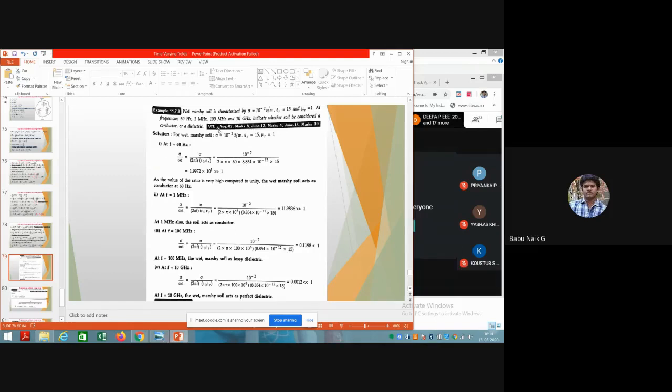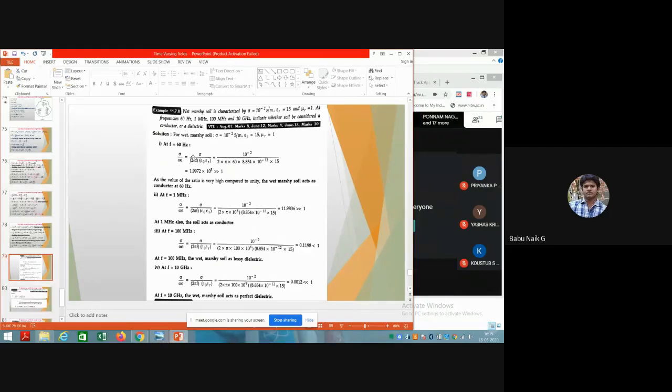Now let us calculate for each of the frequencies, starting at a frequency of 60 hertz. We need to calculate whether this is a conductor or a dielectric. For this we know the ratio of the conduction and displacement current, that is sigma by omega epsilon. This is the ratio of the conductivity to the angular frequency times epsilon, where omega is in radians per second.